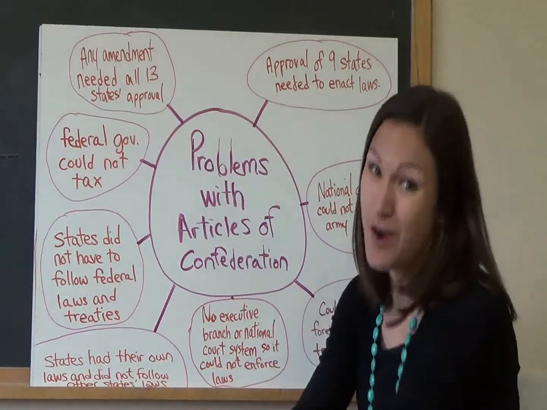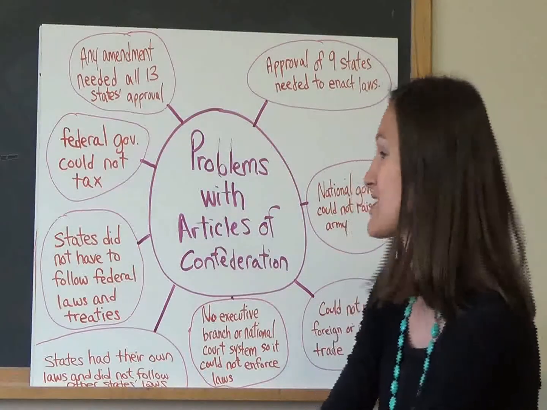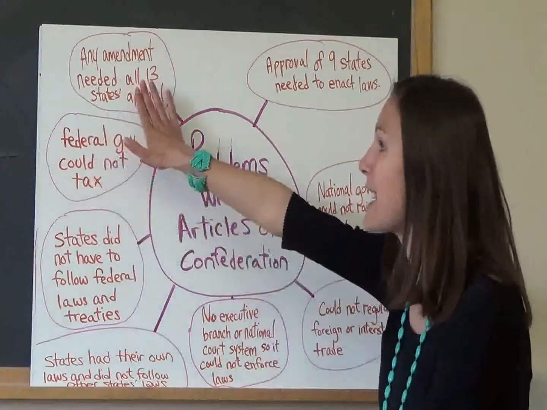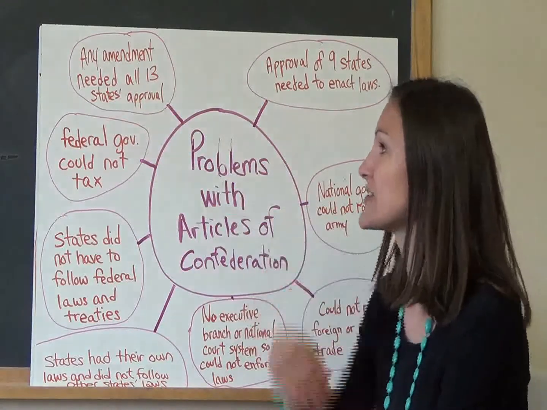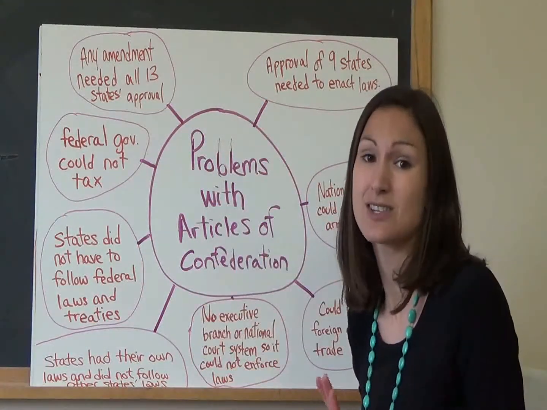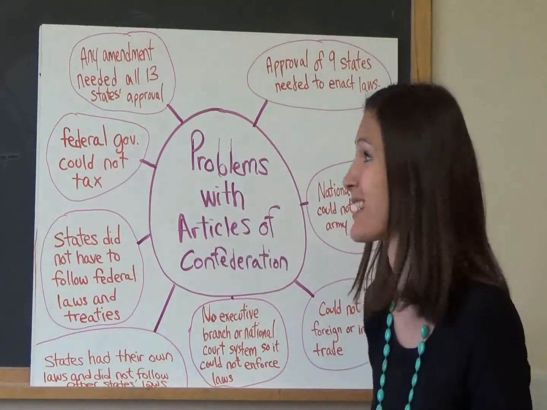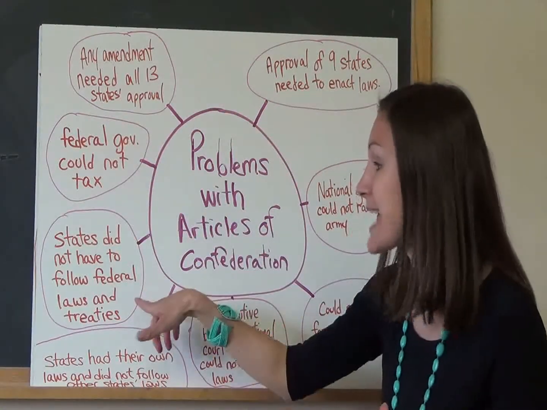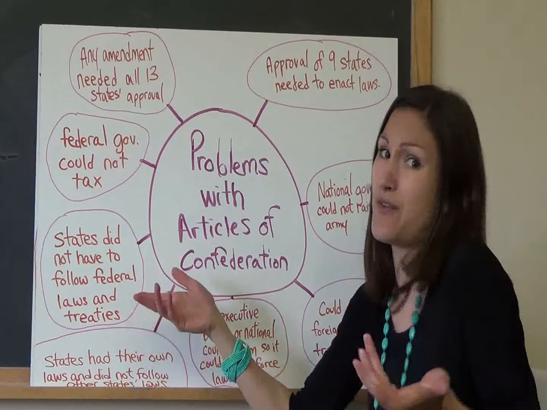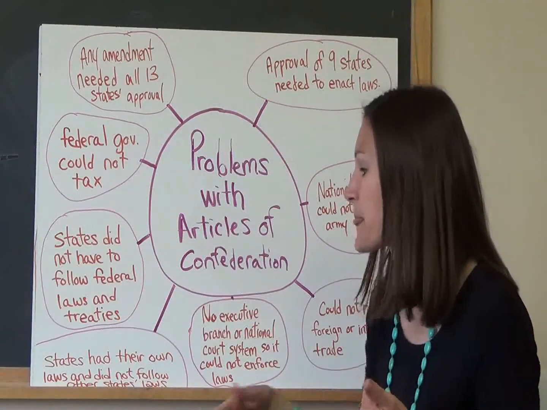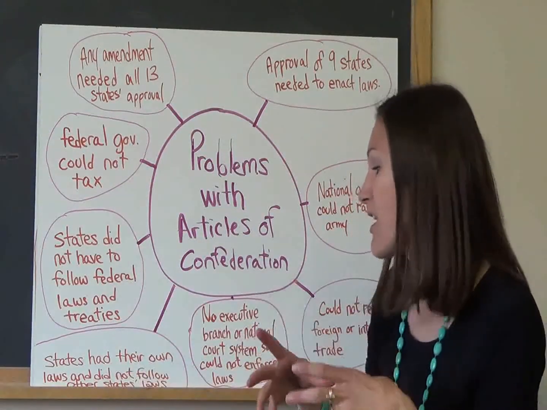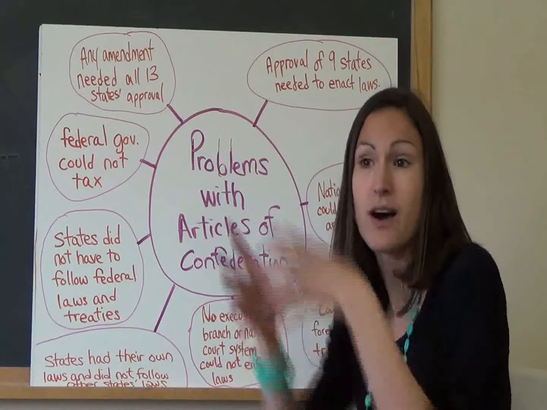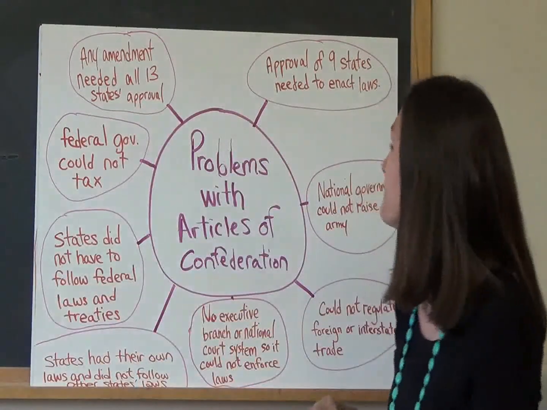There were some problems with the Articles of Confederation, including any amendment to the Articles needed all 13 states to approve, which was really hard to get. The federal government could not tax. States did not have to follow the federal laws and treaties. States had their own laws and did not have to follow another state's laws.